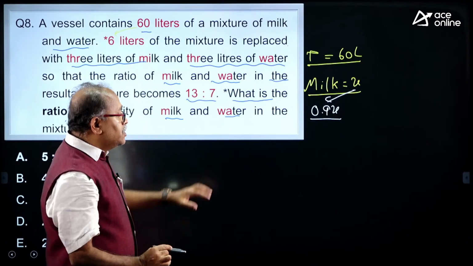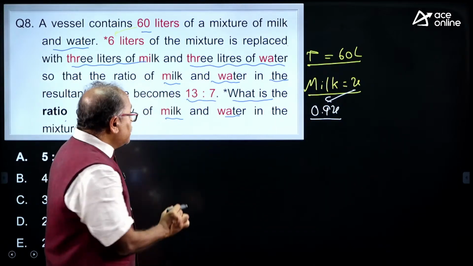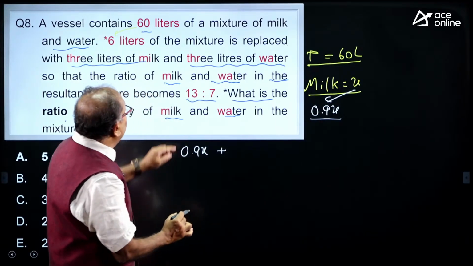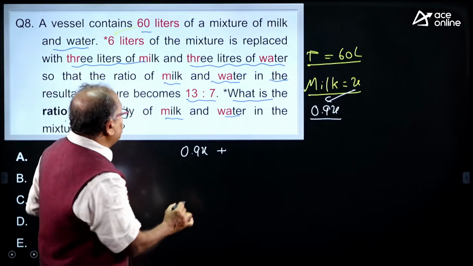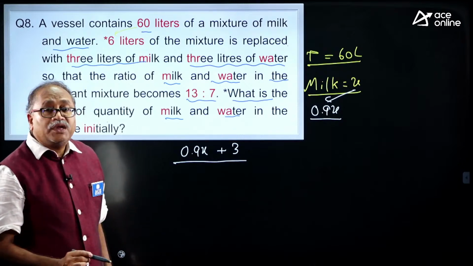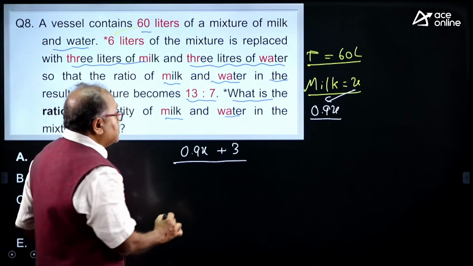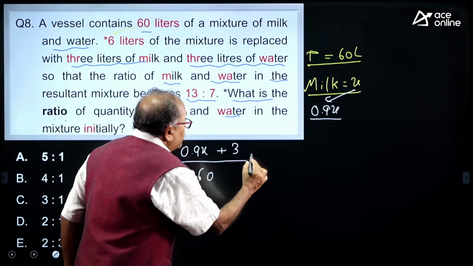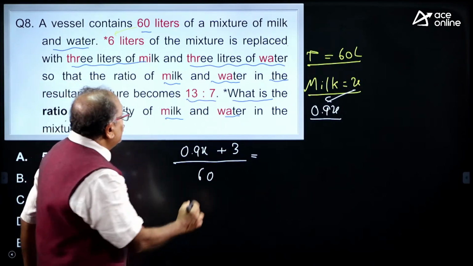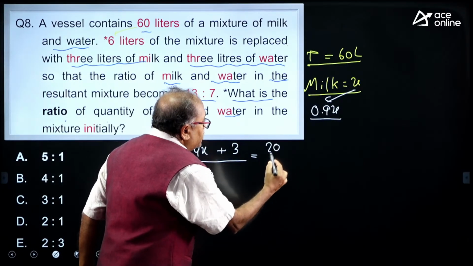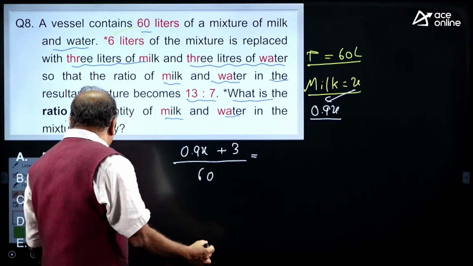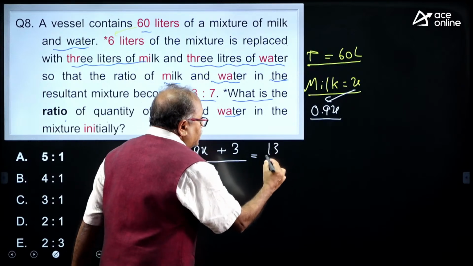Right, my dear friend? So, understanding this part, can I write this as 0.9x plus the milk added here, which is 3 liters. This is milk by total. The total is 60, which is equal to what is the ratio we have, the milk by total, and that comes to 13 by 20.